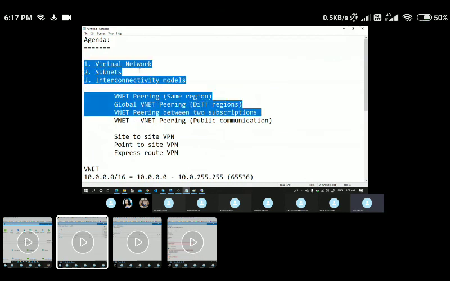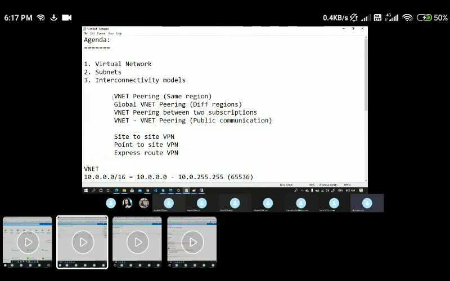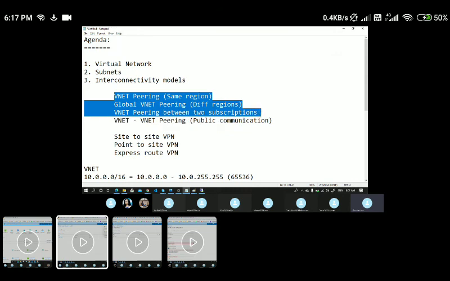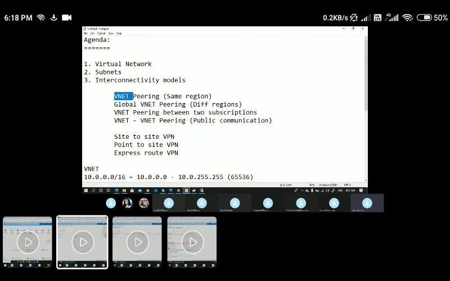Specific to virtual network, we covered how we divide them into multiple subnets, and some of the basic interconnectivity models like VNet peering. If you do the VNet peering in the same region, we just name it virtual network peering. That you do in the same region, but when you do it in different regions, we call it global virtual network peering, or global VNet peering.